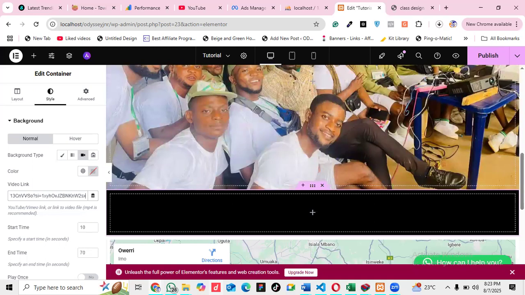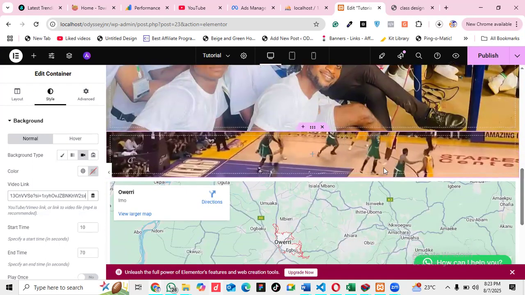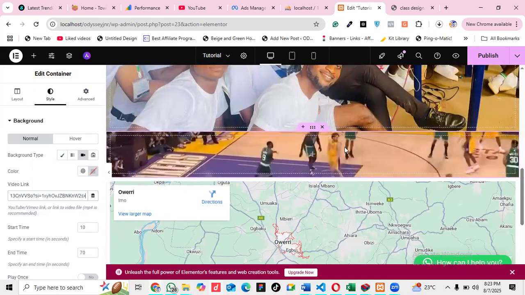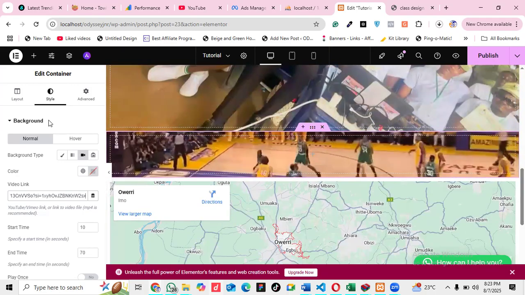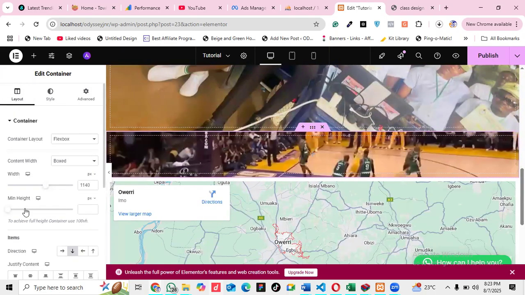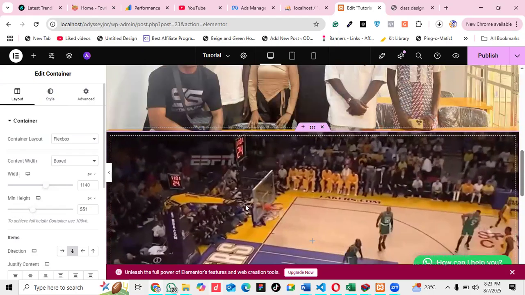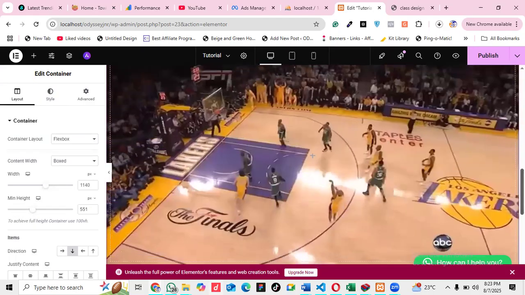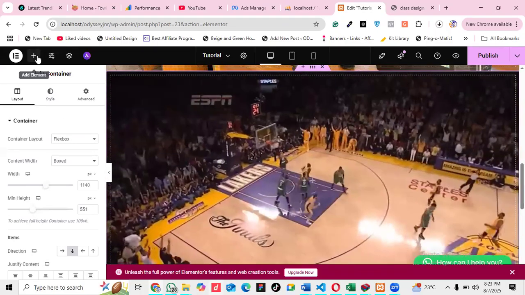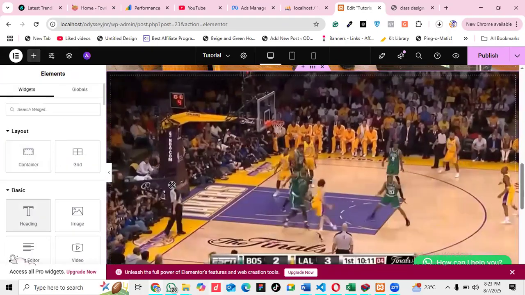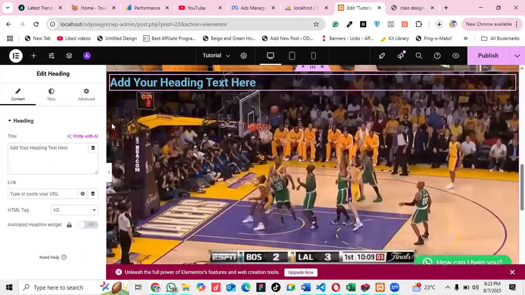I should be able to show it now. See, this one is called background video. In this one now, nobody will be hearing the voice. I will just increase the min height again. Increase the min height. You see how big it is now. So now I can add text on top of this one like this.